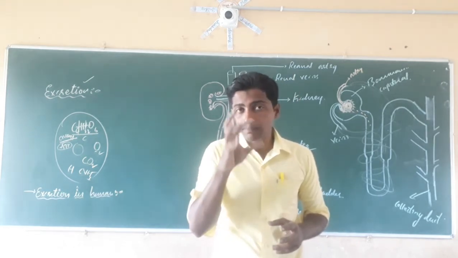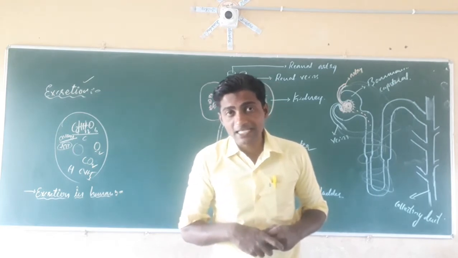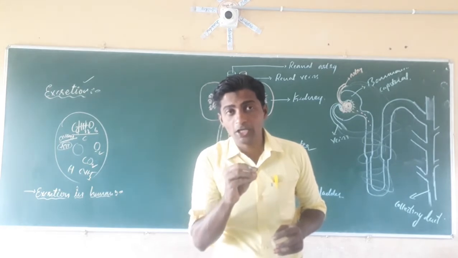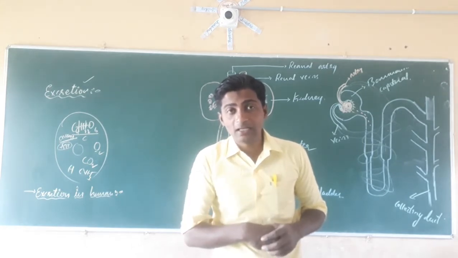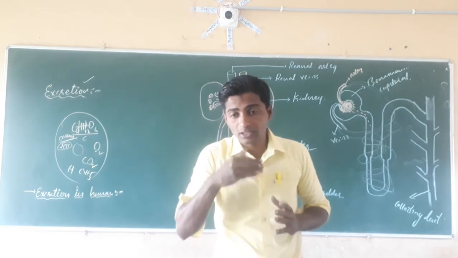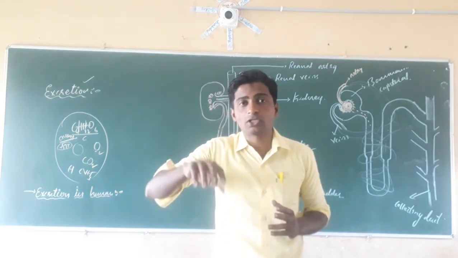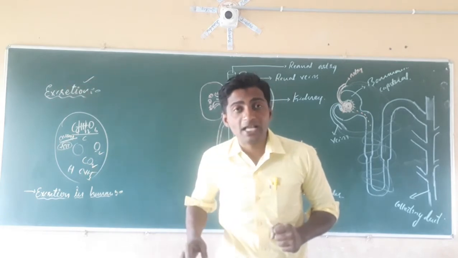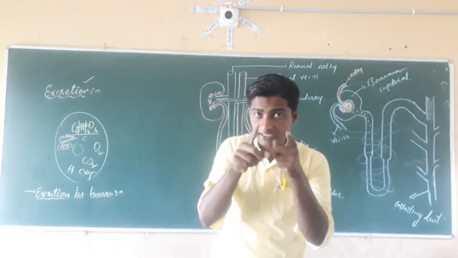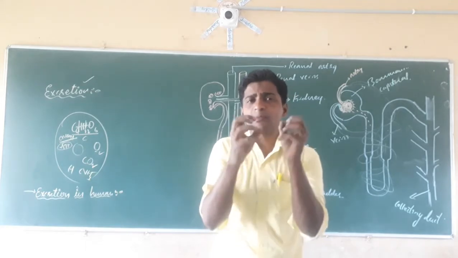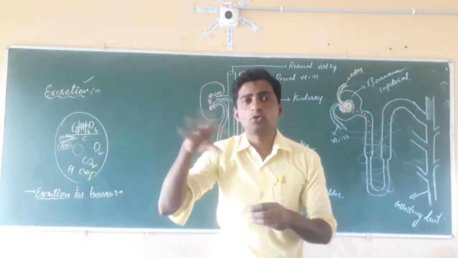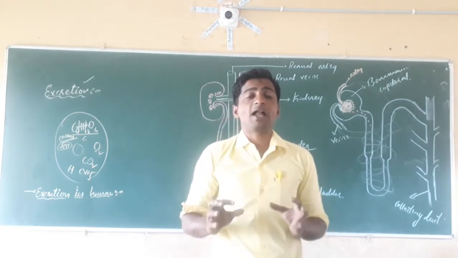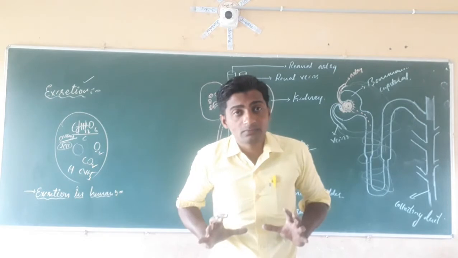The first one is transpiration, which we have studied. The process of evaporation of water from the plant body through the stomata is called transpiration. The removal of excess absorbed water by plants through the stomata is transpiration. Through this, some amount of nitrogenous waste will be removed through the stomata. That is one way in plants.